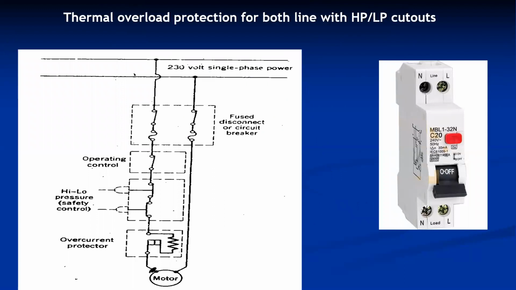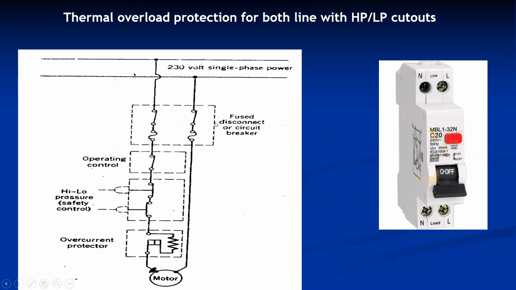This is a typical circuit of thermal overload protection, provided with a lot of circuit breakers. This is a typical single phase power supply, 230 volt, connected to the motor. In between, various circuit breakers are provided.